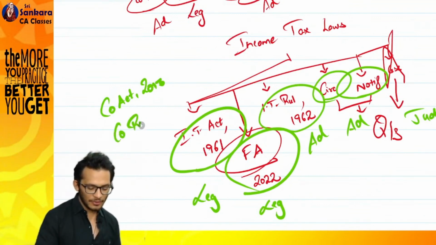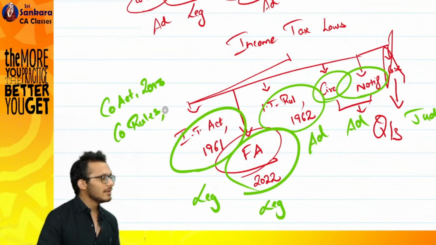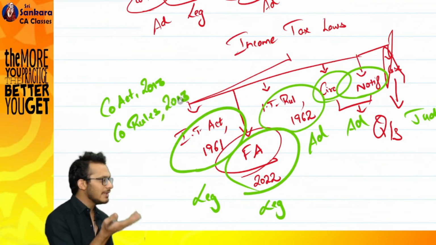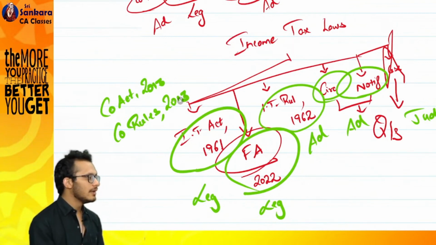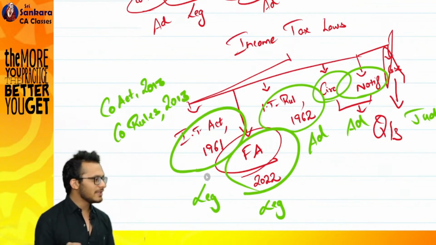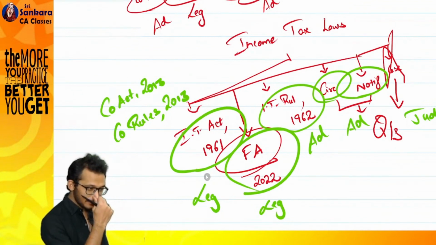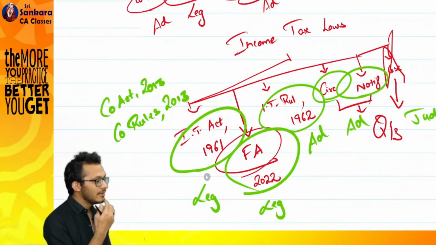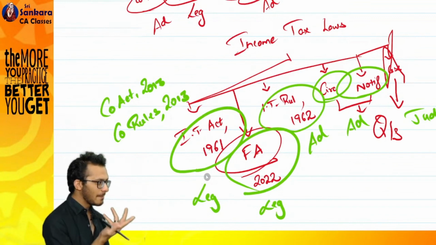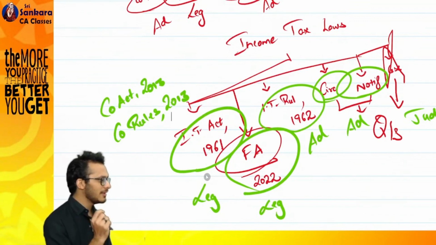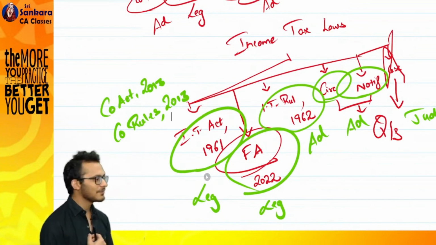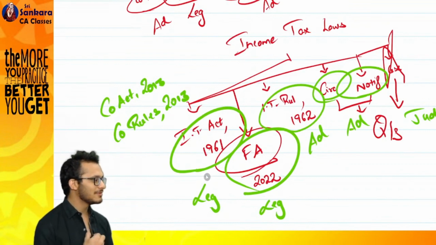When it comes to the Companies Act, you will also have company rules. Company rules will also be 2013 when the Companies Act is 2013. But the problem in income tax, you notice, the Income Tax Act is 1961. Income tax rules is... Upon 1 year, there was no rules itself. 1 year, people were doing whatever they want in life, correct?